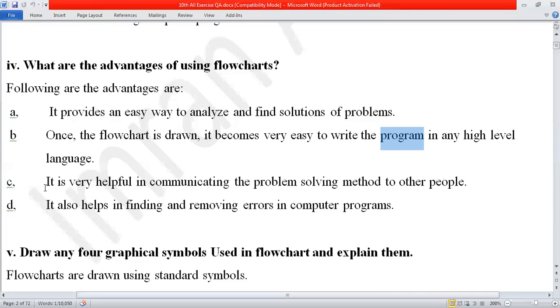Number four advantage is it also helps in finding and removing errors in computer programs. So what is an error? Why does it come in the computer program?